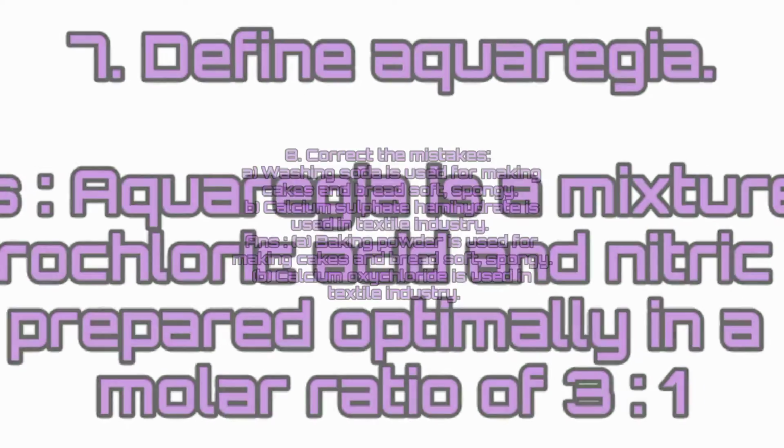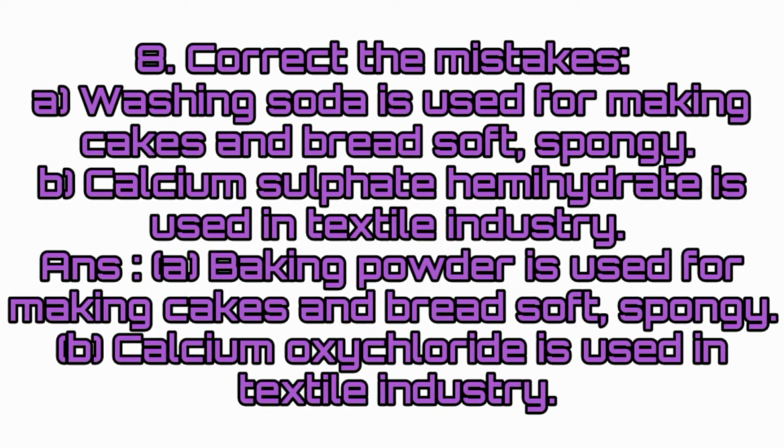Correct the mistakes. A. Washing soda is used for making cakes and bread soft and spongy. B. Calcium sulfate hemihydrate is used in textile industry for bleaching clothes. Answer: A. Baking powder is used for making cakes and bread soft and spongy. B. Calcium oxychloride is used in textile industry.